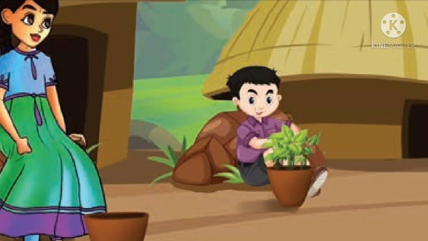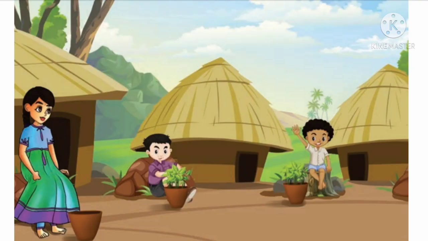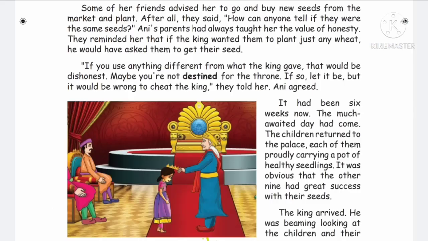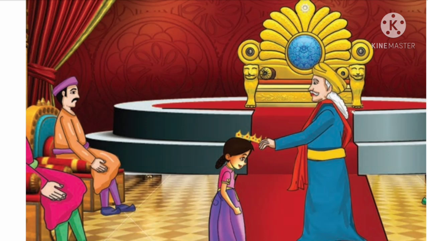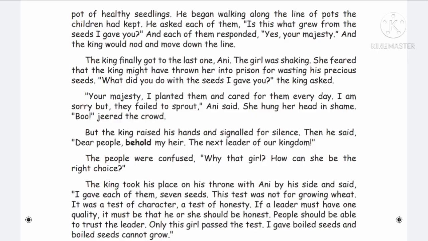Each of the children was carrying a pot with a huge, healthy seedling. The nine children had great success with their seeds. But Annie's seed did not grow. And then the king arrived and saw the children's pots. He asked everyone, "Is this what grew from the seeds I gave you?" And each of them responded, "Yes, your majesty." Finally, the king went to the last one, Annie.